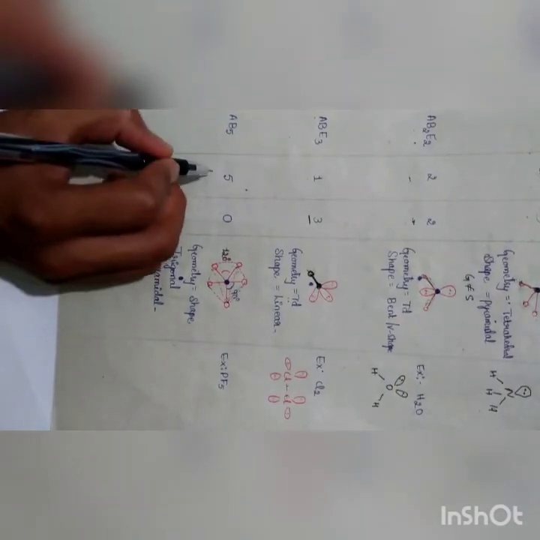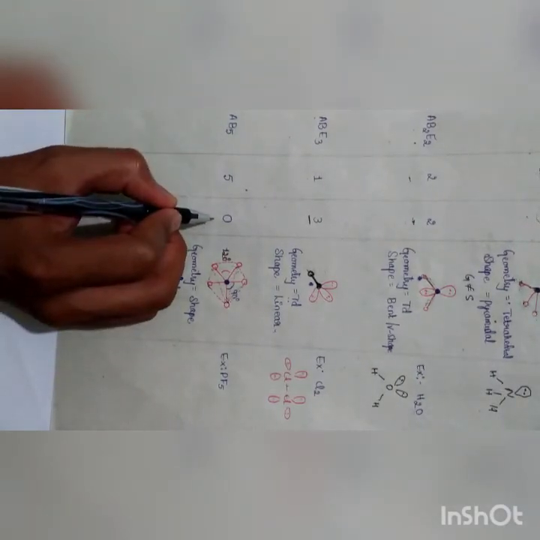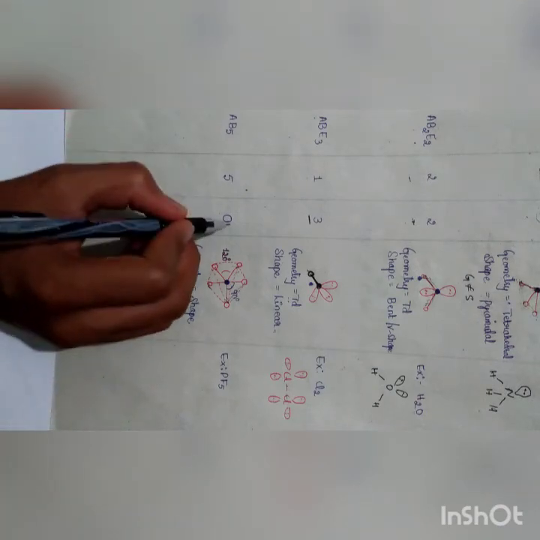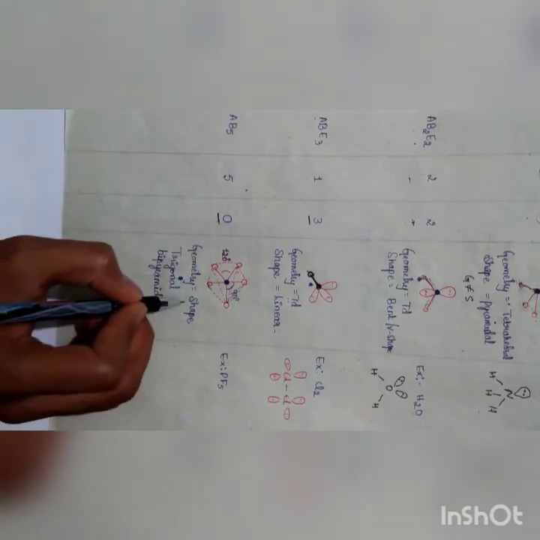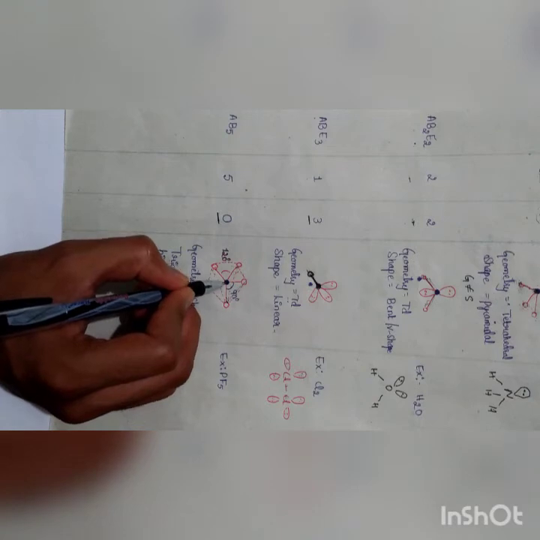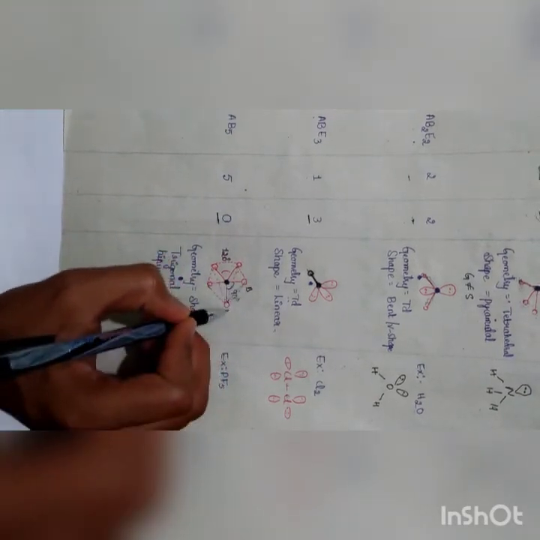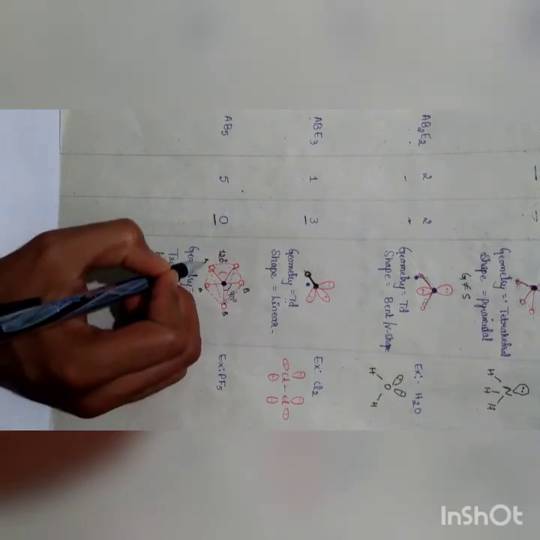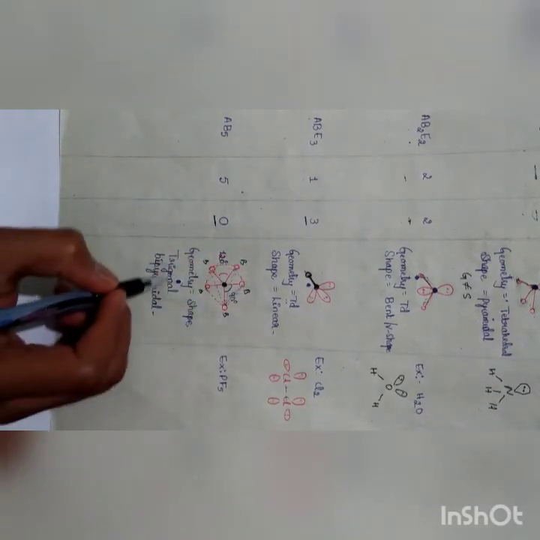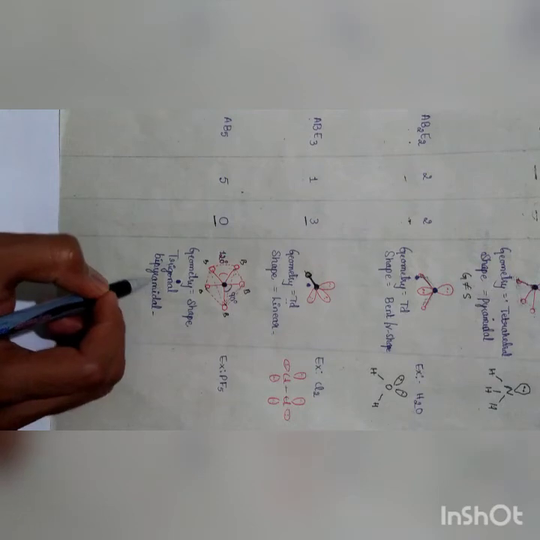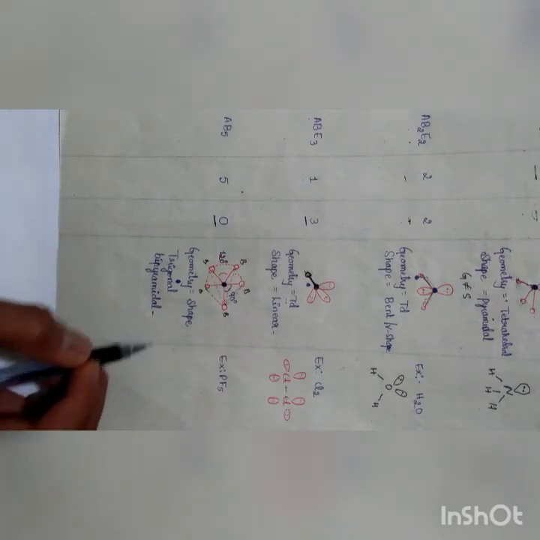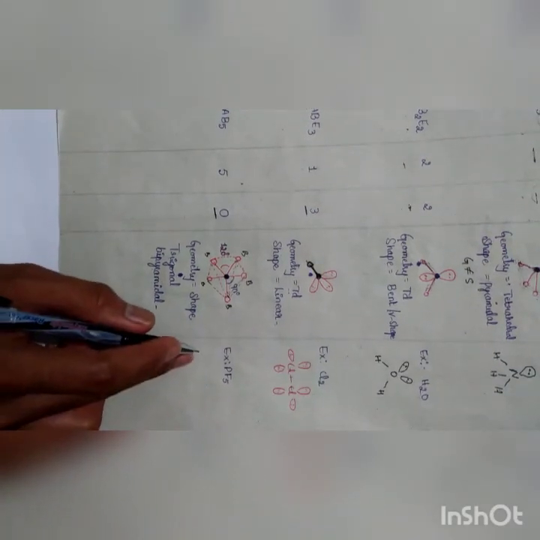AB5 molecule, bond pair is 5, lone pair is 0. When lone pair is 0, geometry equals shape. We consider this one as A, and all these are B atoms. The geometry equals shape. This will look like a trigonal bipyramidal. Example is PF5.